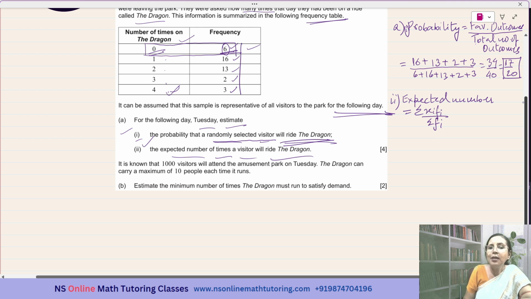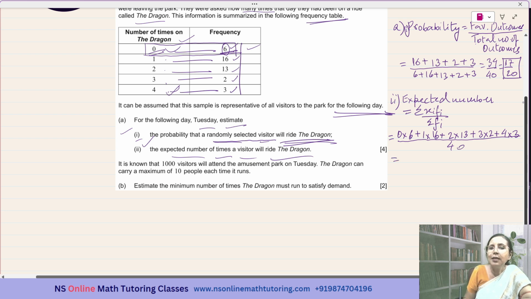So this is equal to 0 times 6 plus 1 times 16, 2 times 13, 3 times 2 and 4 times 3. Over sigma fi, we know it is equal to 40.